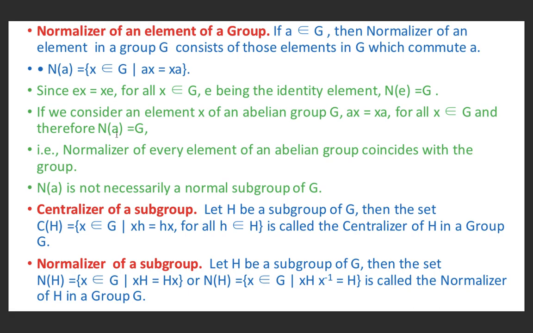So, the normalizer of an element of an abelian group is nothing but the group itself. One more thing, N(A) is not necessarily a normal subgroup of G. It may be a normal subgroup, it may not be a normal subgroup.